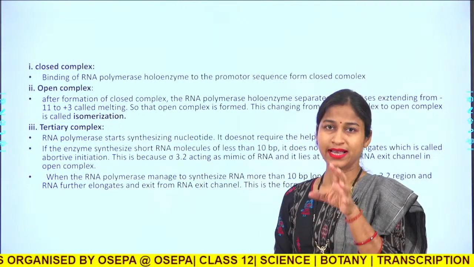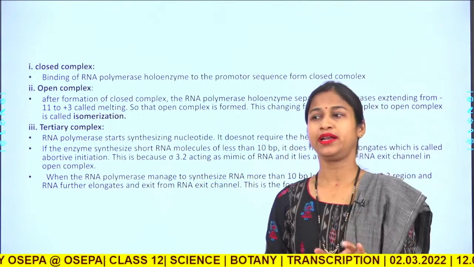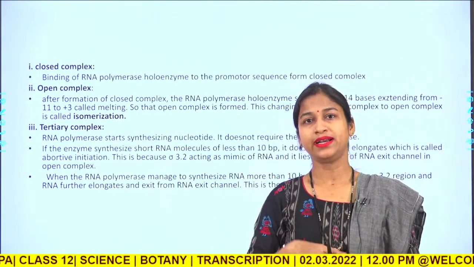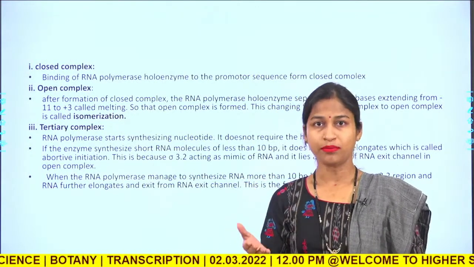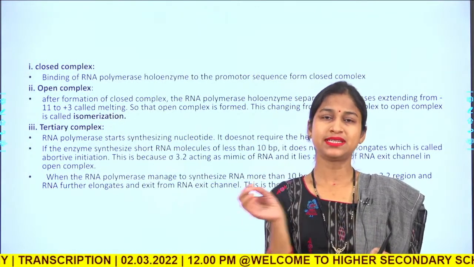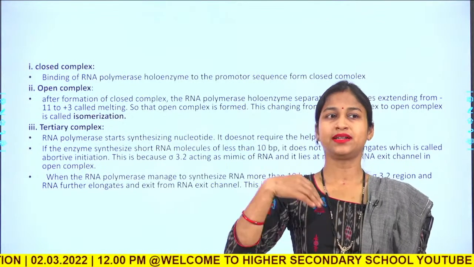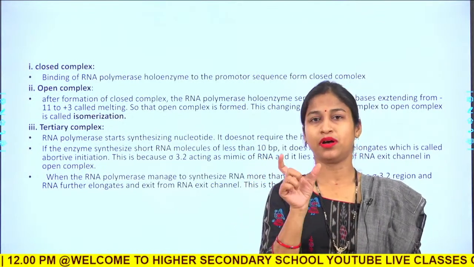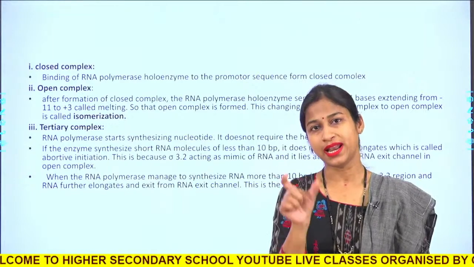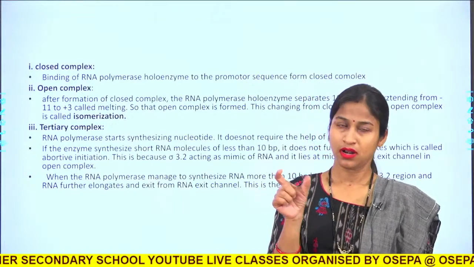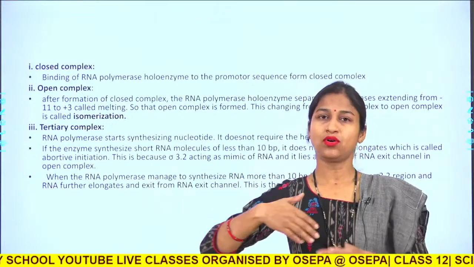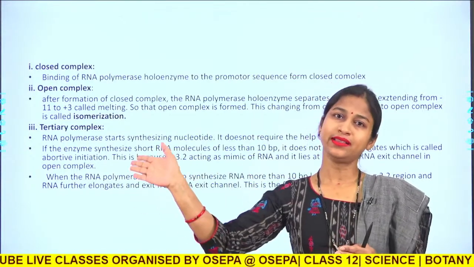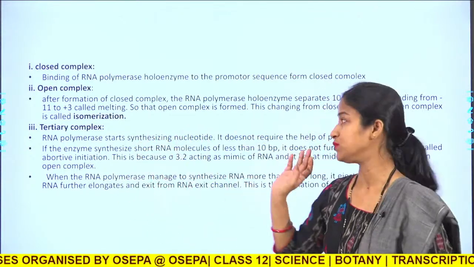Now, many times the short RNA transcript is formed and it is aborted, that means it is discarded. Once it overcomes a length of 10 nucleotides of RNA transcript, it goes on elongating the chain in the direction of transcription.